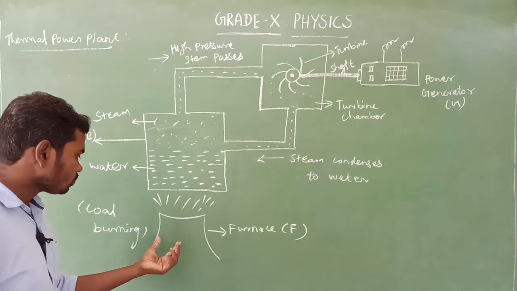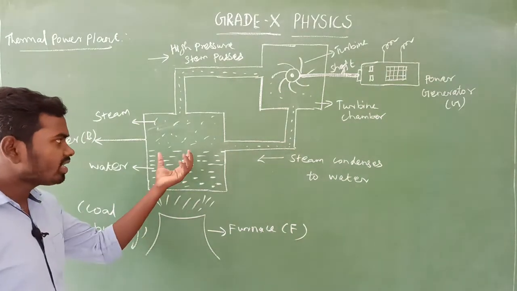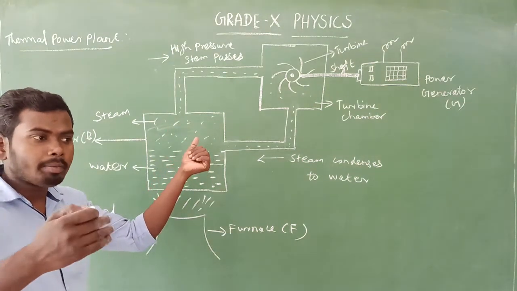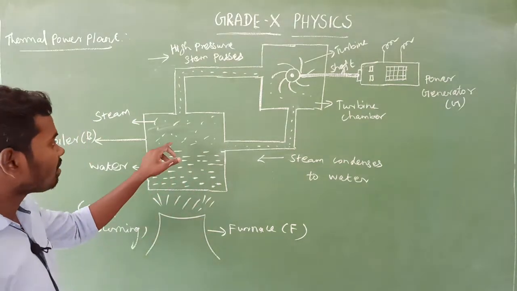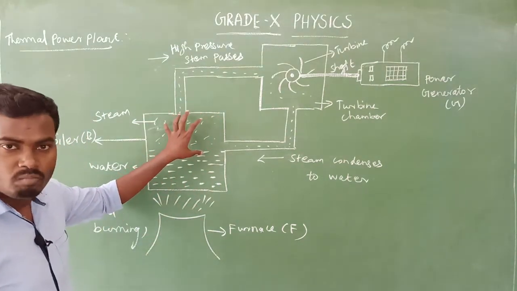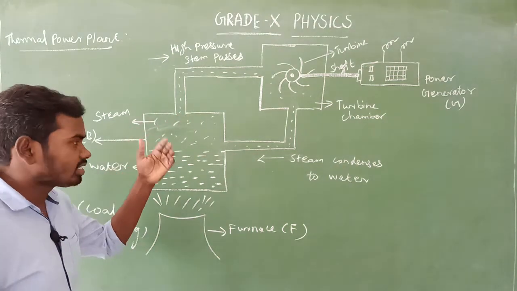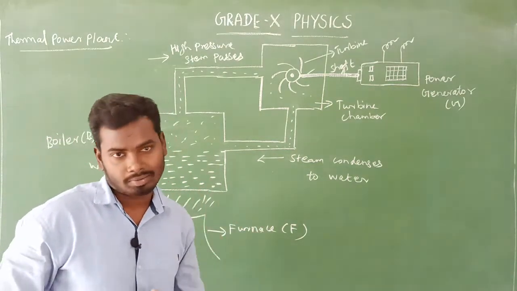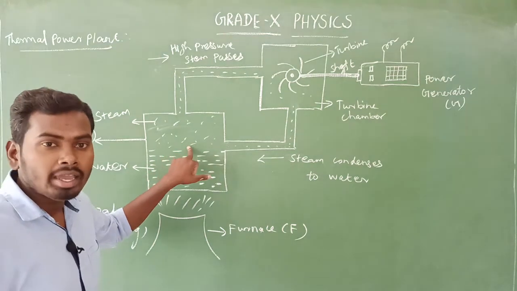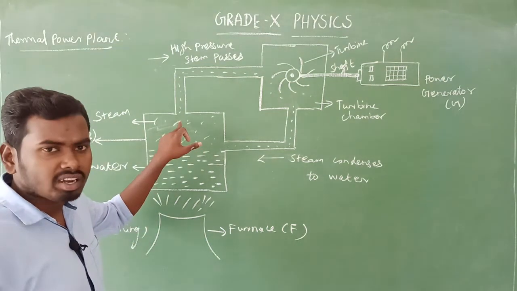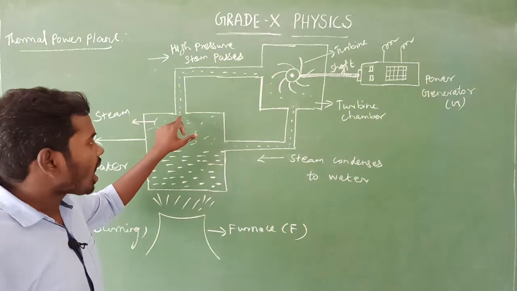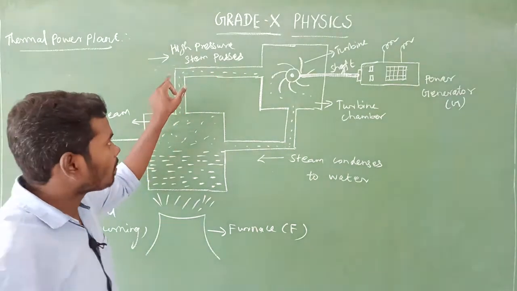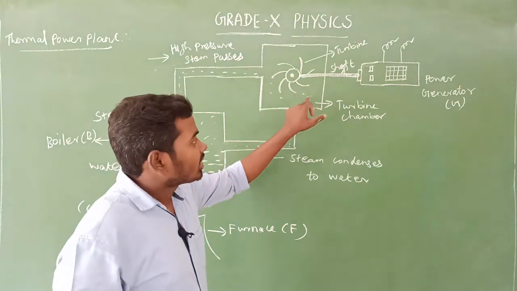Isn't it? Yes. When the temperature increases, what will happen? The steam level increases inside the boiler. Am I right? The steam level continuously increases. So the steam undergoes high pressure. What is that? Steam undergoes high pressure, isn't it? Yes. So this high pressurized steam, look at here, very very important term, passes through this pipe and goes to the turbine chamber.